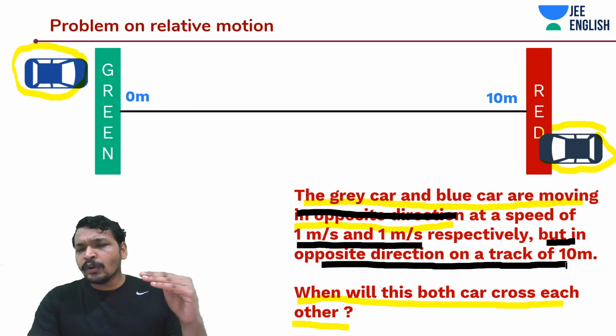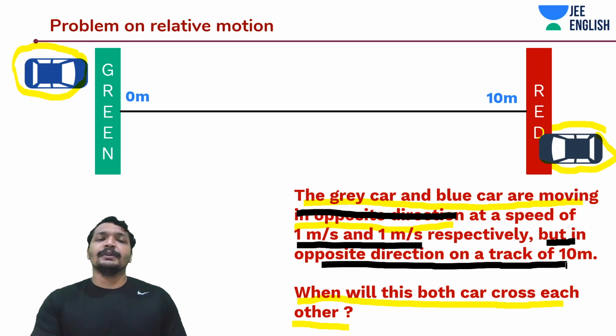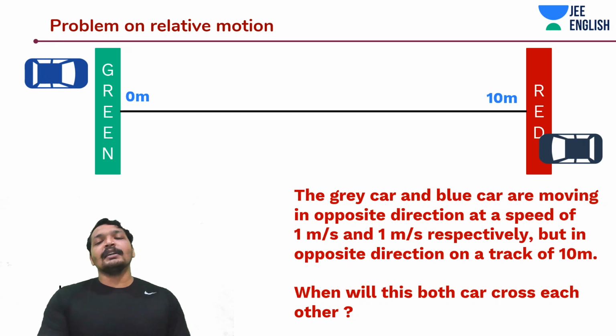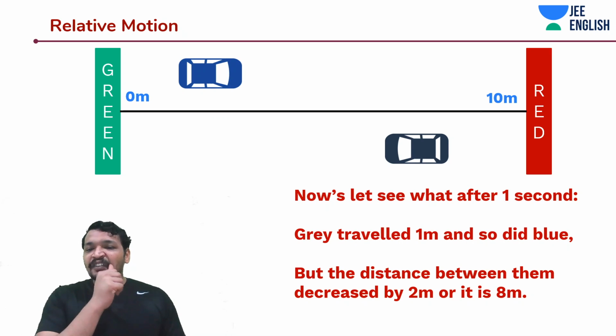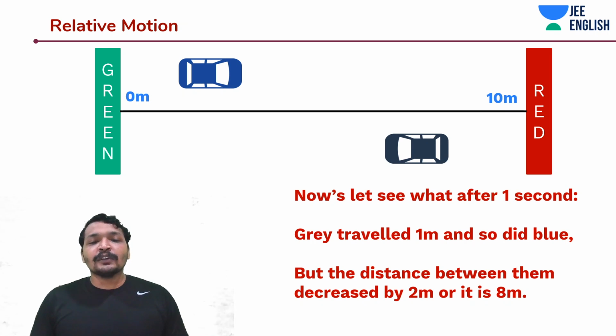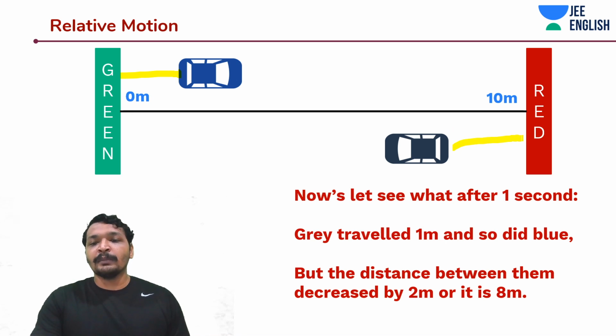Now I need to know at what time these both cars will meet. I know most of you know the answer very intuitively, but let's work around the problem. So let's say after 1 second, I see that both of these cars have moved 1 meter away from the starting point. For blue, it is 1 meter away from the green, and for red, 1 meter away from the grey.